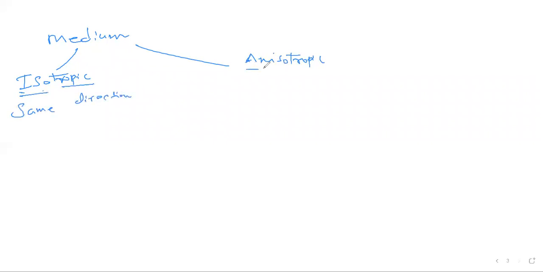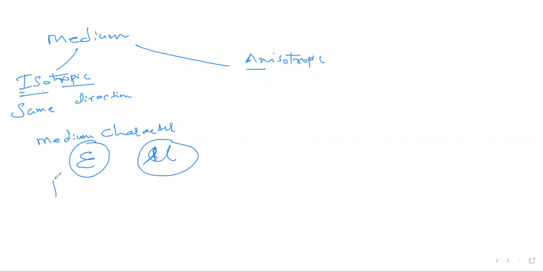Okay. Means it's a negative thing. So when the medium characteristics, now what are medium characteristics? We have two medium characteristics, epsilon and mu. Epsilon is permittivity and mu is permeability.